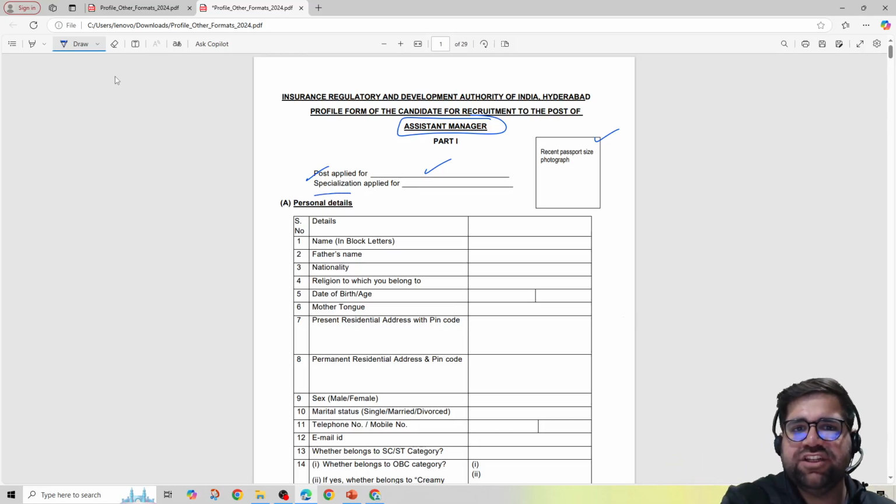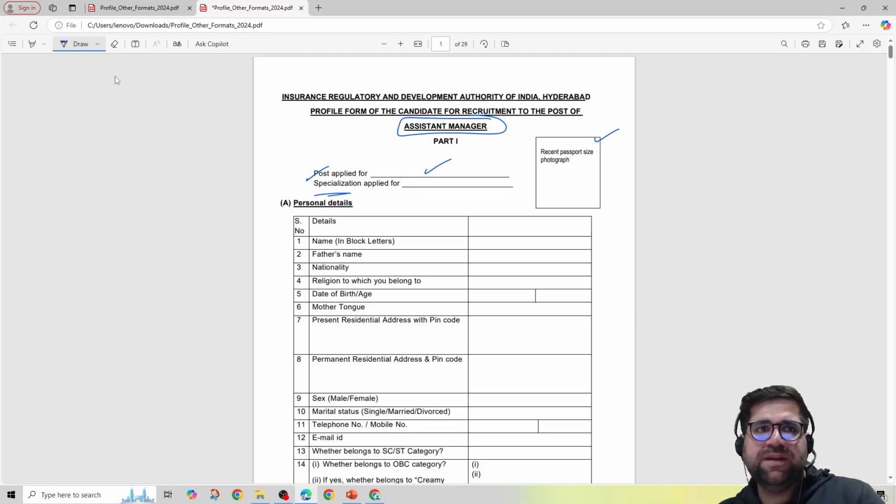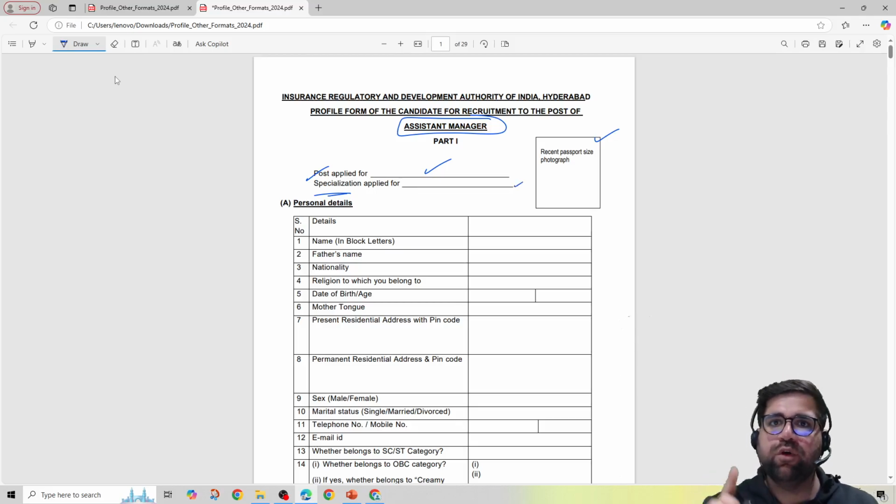Then specialization. If you are opting for journal specialization, it's good, or if you are opting for any other specialization like IT, you have to write it over here. So these two things are very important. I hope this is very clear for all of you.